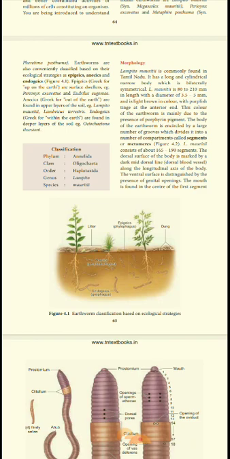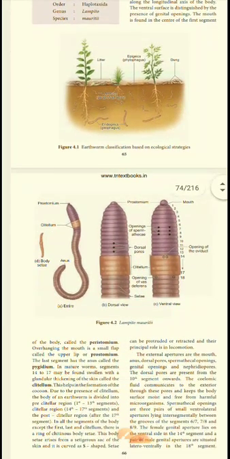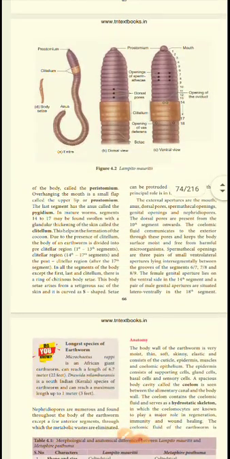The mouth is found in the center of the first segment. See, this is the earthworm structure. So normally up it is the prostomium and the clitellum. So 14 to 15 is also a segment organ.